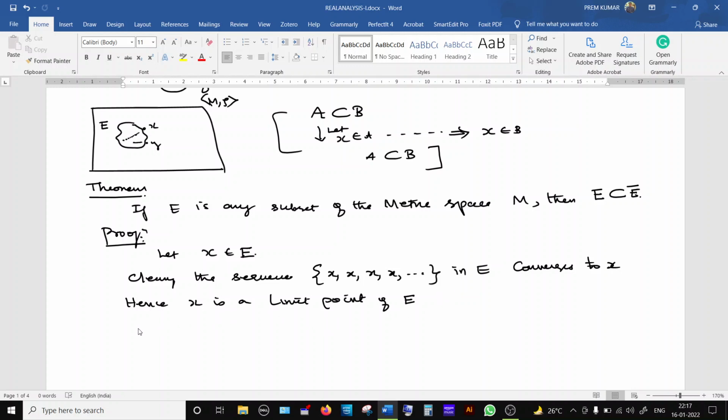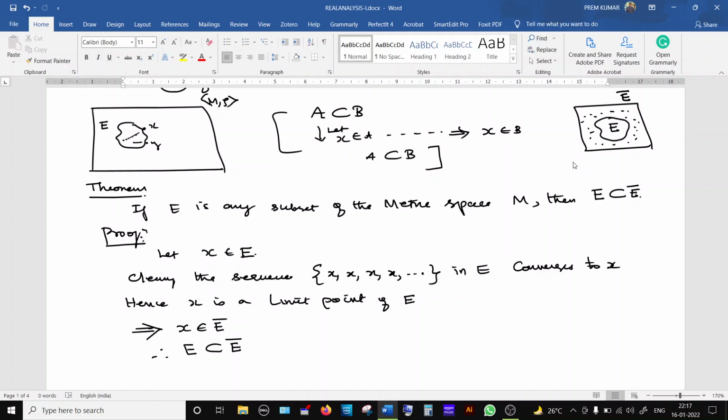So X is the limit point means, as per the definition of the closure, this X must belong to the closure of the set E. Therefore, we took X belongs to E, finally we proved that X belongs to its closure. Therefore, always the given set is a subset of its closure. So it will be like this, always you can keep in mind. This is the set E and this is the closure. So all the limit points are here.